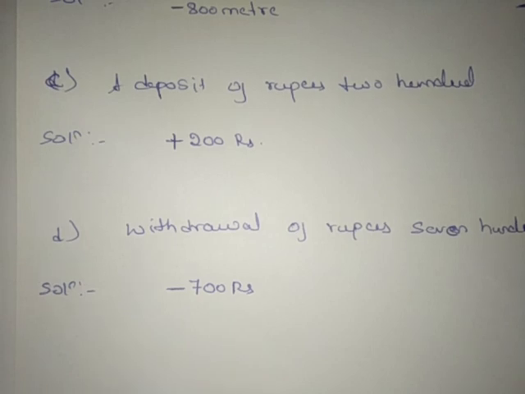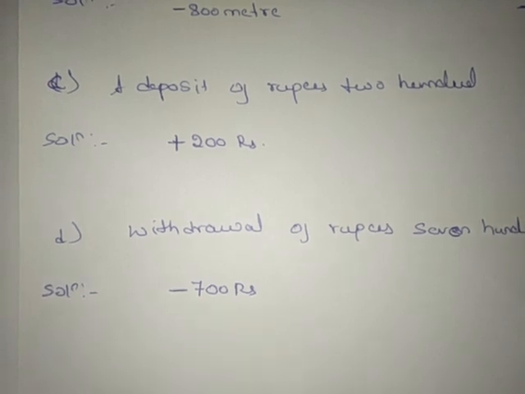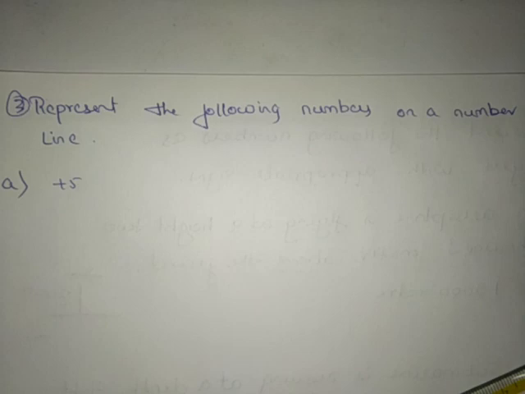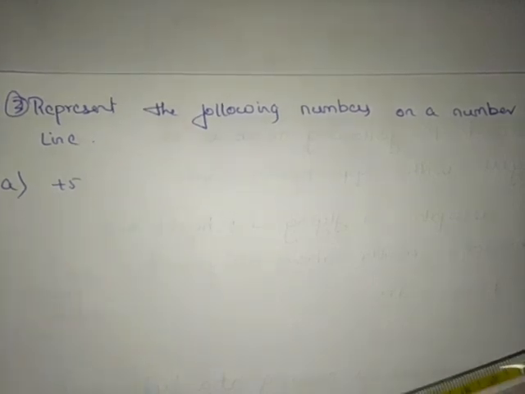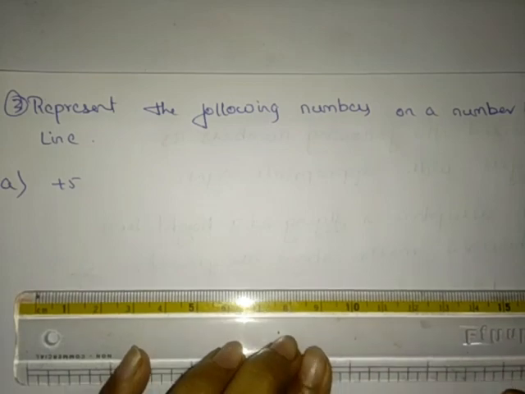This is about the second main. We'll move to the third main. Represent the following numbers on the number line. Here, to represent plus 5 on the number line, we need to draw a number line.